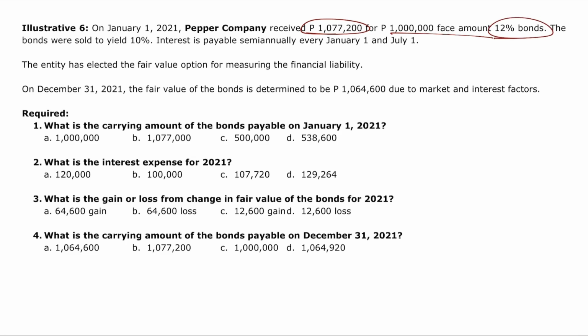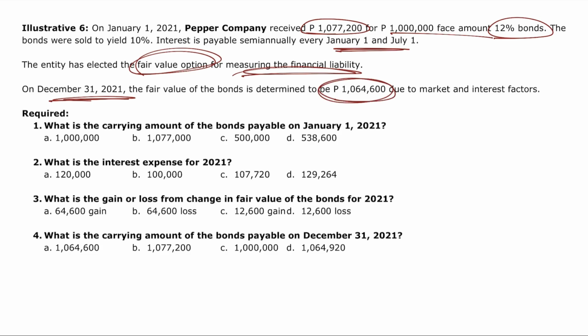The bonds were sold to yield 10%, and then interest is payable semi-annually on January 1 and July 1. The entity has elected the fair value option for measuring the financial liability, and on December 31, 2021, the fair value of the bonds is determined to be 1,064,600 due to market and interest factor.